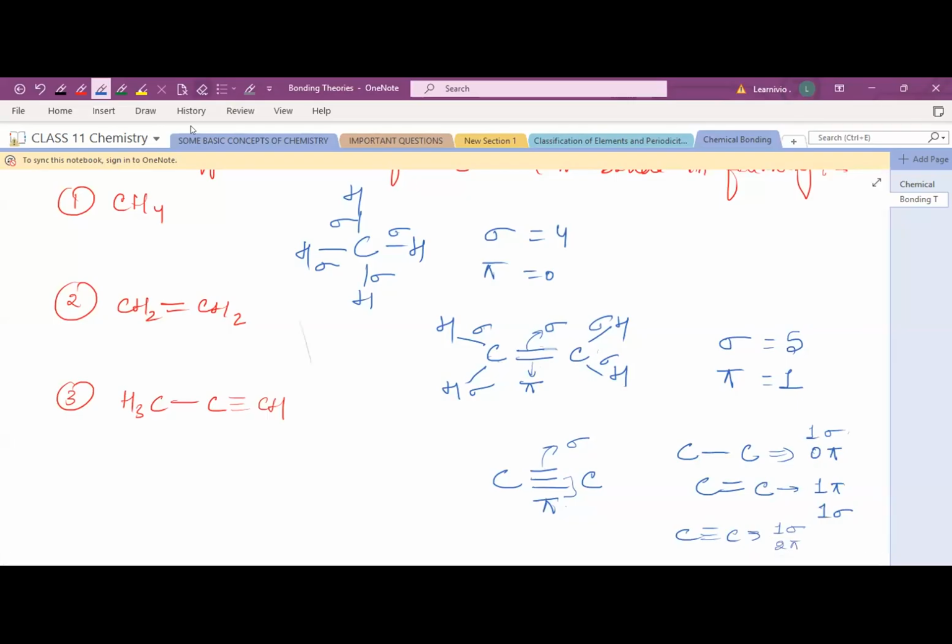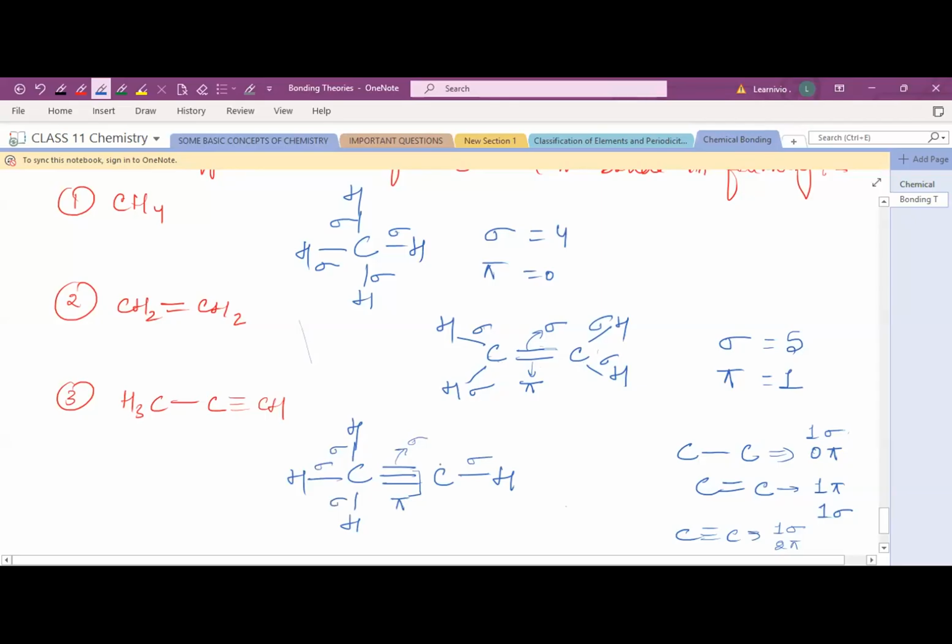Okay. So let's calculate how many sigma and how many pi bonds there are. When you open this structure, there are 3 hydrogens. So see, this is your 1 sigma bond and these 2 are pi bonds. This is your sigma bond, single bond, right? Sigma. So how many sigma bonds? 1, 2, 3, 4, 5. So 5 here.